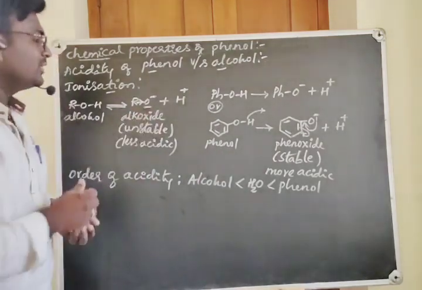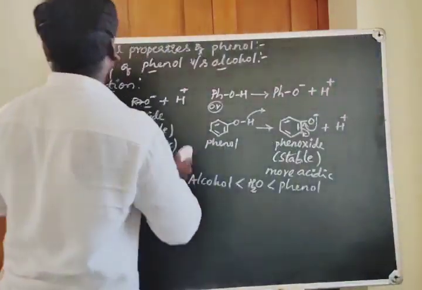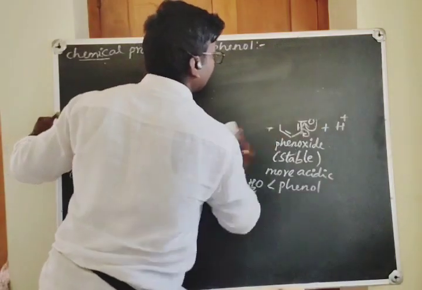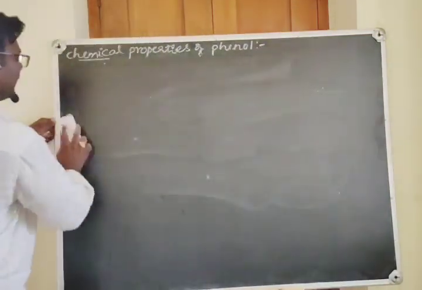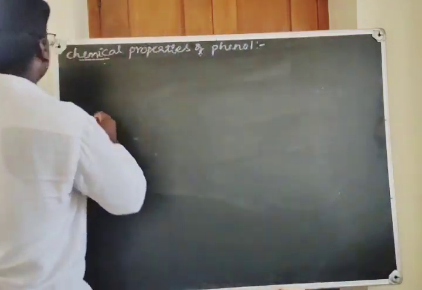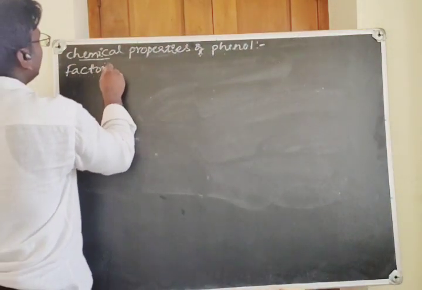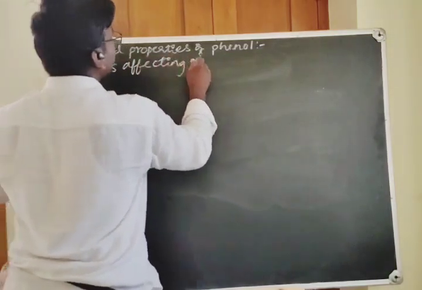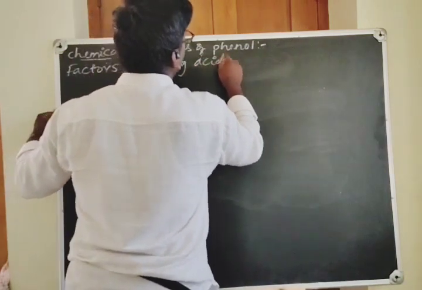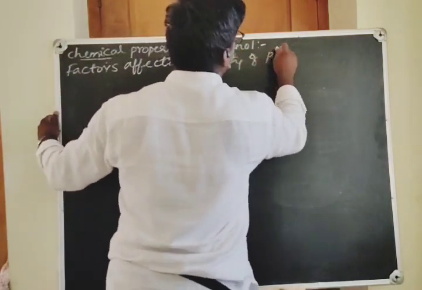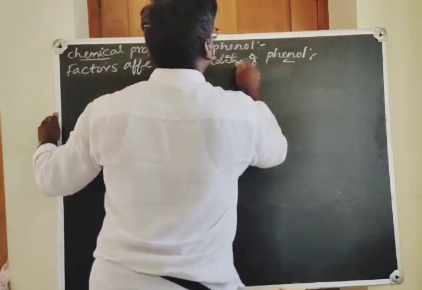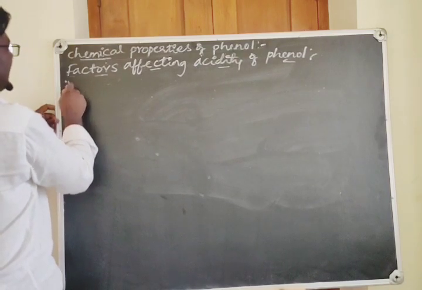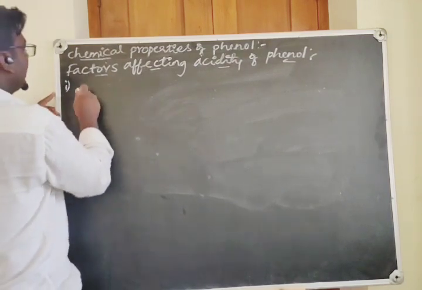Next we shall consider the factors affecting acidity of phenols. So what are the factors? Yes, there are two factors. One is electron donating and the other is electron withdrawing groups. Let us discuss the factors affecting acidity of phenol. Let us consider the first one, the effect of electron withdrawing groups.